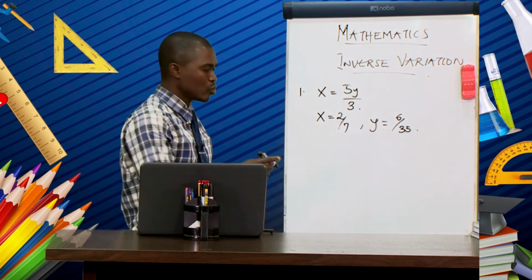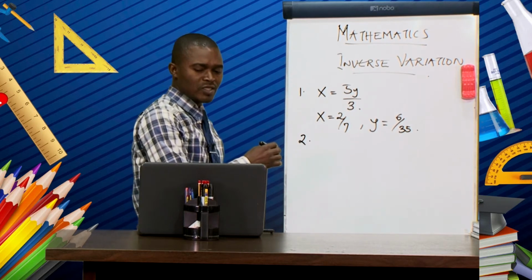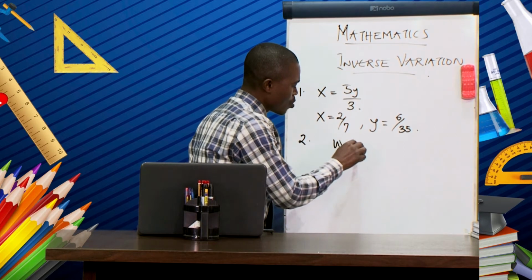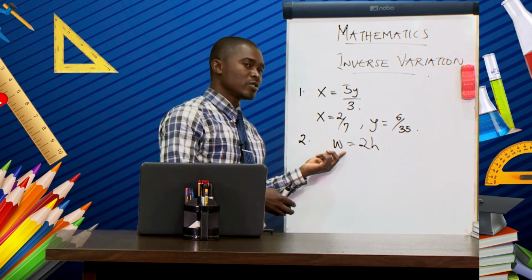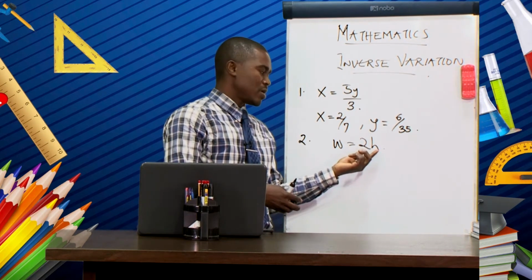And then for question number 2, the formula connecting wages and number of hours is W equal to 2H. W represents wages, while H represents the number of hours.